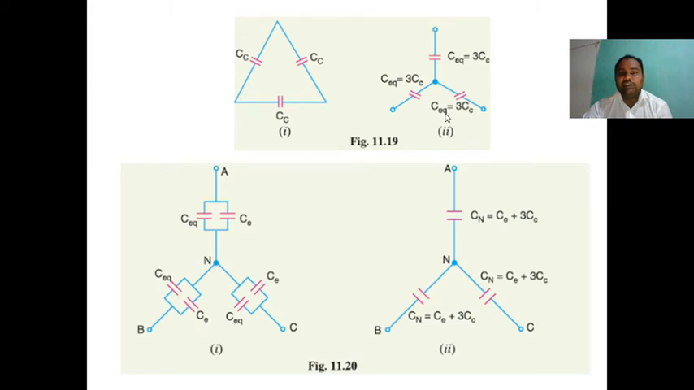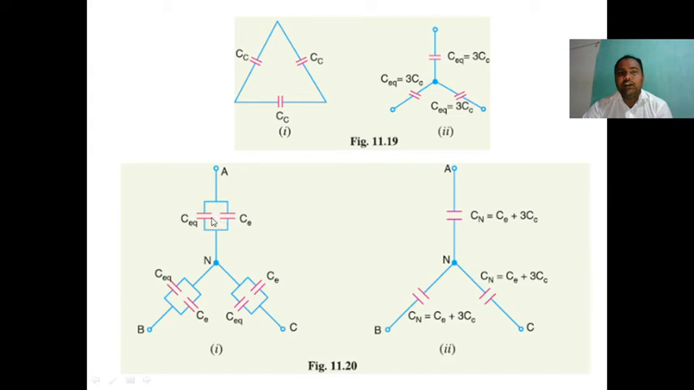What is the value of C equivalent? Everyone knows that it is 3 times the core to core capacitance, or conductor to conductor capacitance. So the capacitances are in parallel. Whenever the capacitances are in parallel, definitely both are added.